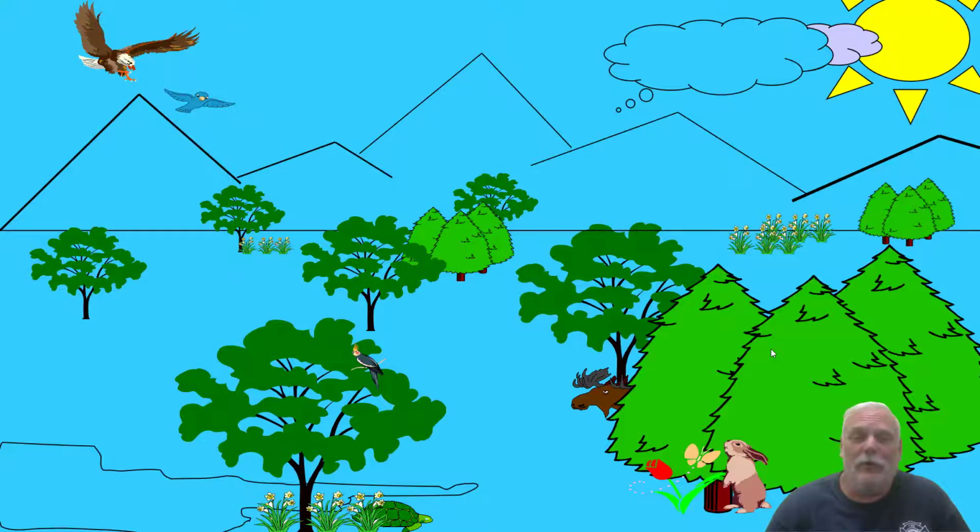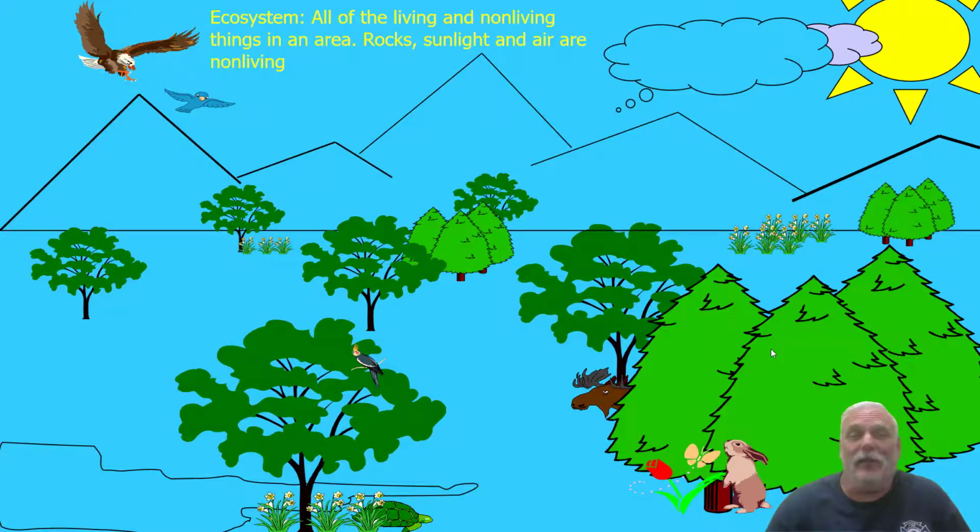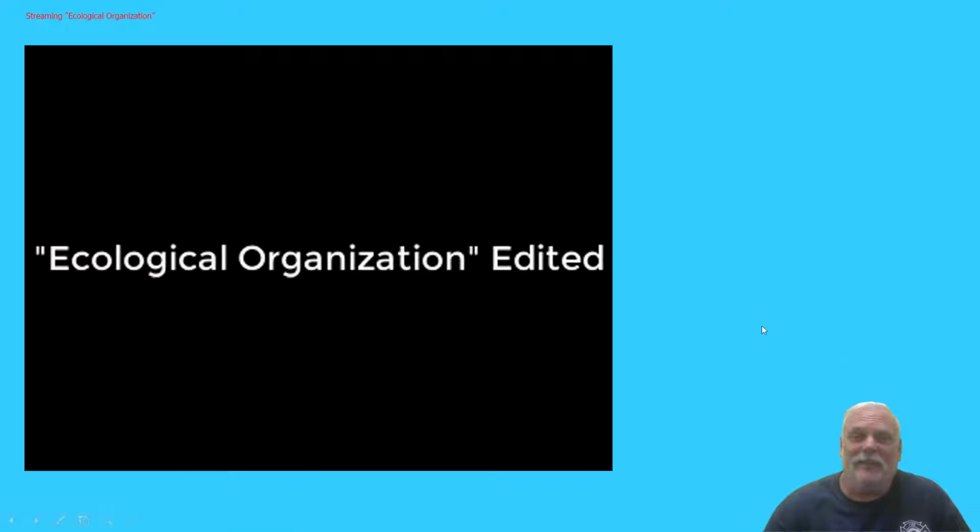Now we added a few more things to this picture. What do you think now? Well, this time we're looking at an ecosystem. The reason why it's an ecosystem is that this is all of the living and non-living things in an area. You see rocks are added, sunlight, air. These are all non-living. Okay, let's check out another video clip.